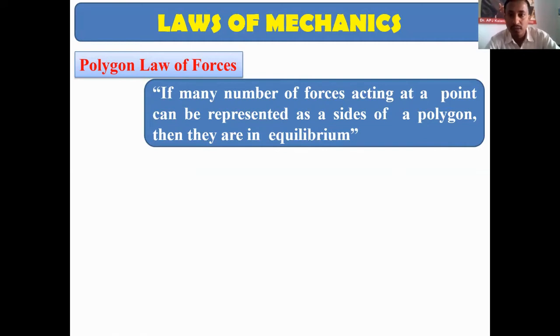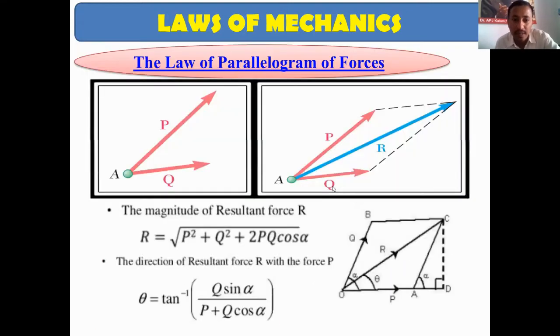Okay, so everyone take note of the same. The next law is the polygon law of forces. In the law of parallelogram of forces, what have we seen? If two forces acting on a body are represented in magnitude and direction by two adjacent sides of a parallelogram, then its diagonal will give the resultant.